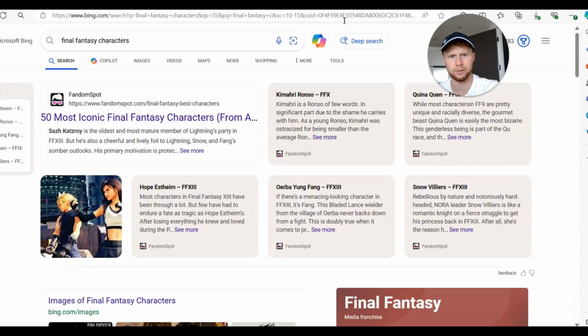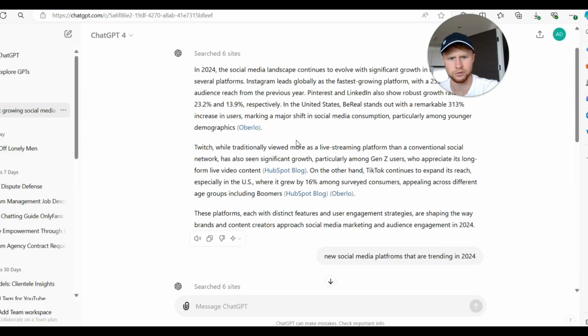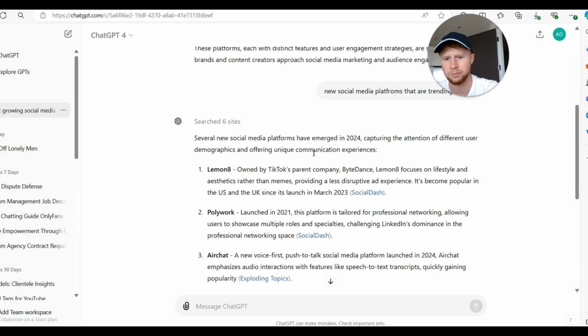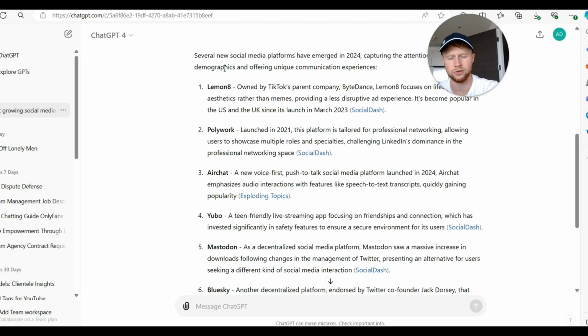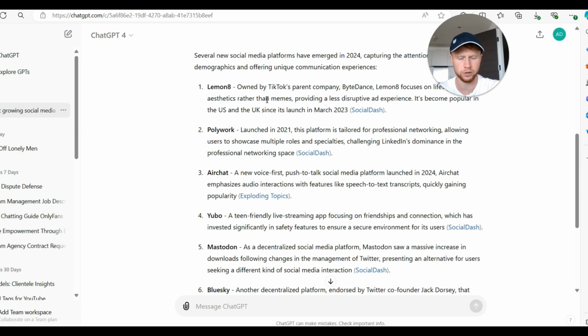So that's that. You can also use ChatGPT. So obviously you can use this to find some stats. As you can probably see, the stats I just had up on the screen, got it from ChatGPT, simples. We're also going to be looking at the fastest growing social media platforms. Now there's stuff like this here. Never heard of most of these. You can look into them. I'm not going to look into them because I can't really be asked.